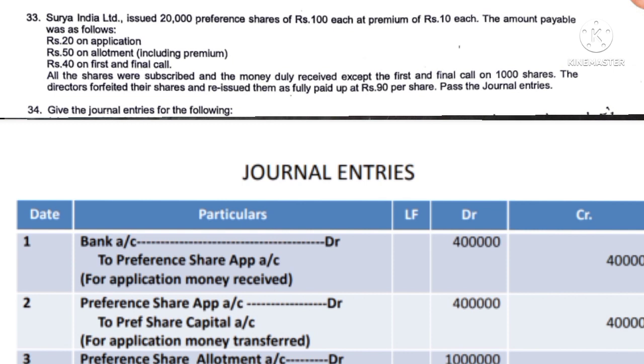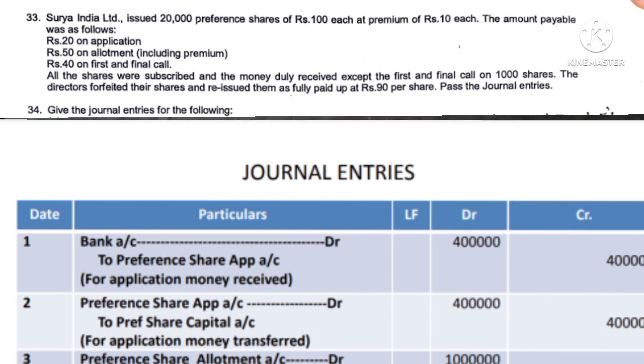Then question number 33 is on the issue of shares. The name of the company is Surya India Limited. It has issued 20,000 preference shares of rupees 100 each at a premium of rupees 10. The amount payable is 20 on application, 50 on allotment, 40 on first and final call, and all the shares were subscribed and the amount is duly received except on 1,000 shares.